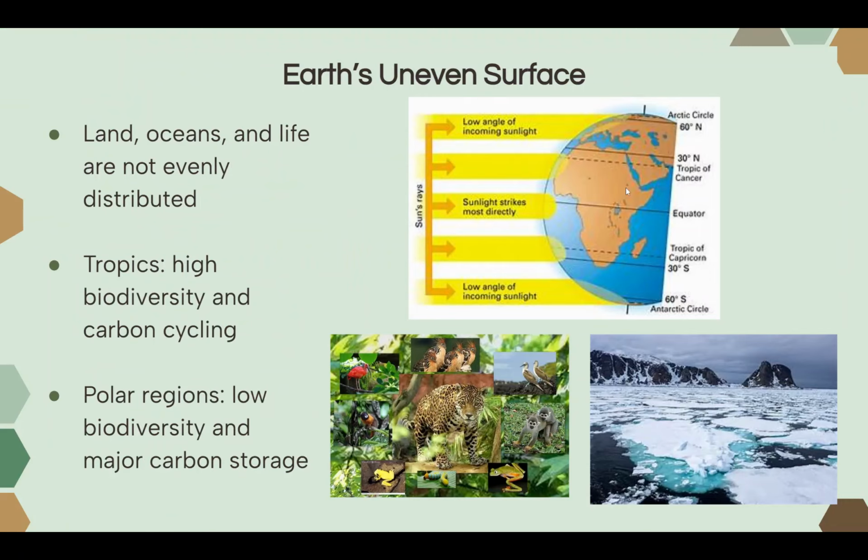Places like the tropics near the equator have high biodiversity, meaning there's diversity in the types of organisms that exist there. And normally, these are places where carbon is being cycled between life, soil, the atmosphere, and so on. If we look at polar regions near the North and South Pole, these places have much lower biodiversity, not a lot of diversity in the types of organisms that exist in these regions. But these places are major places where carbon is being stored in the ice or the permafrost.